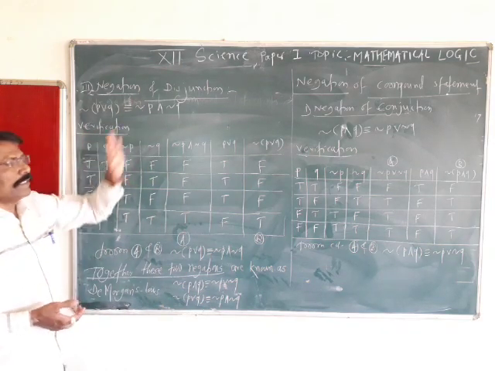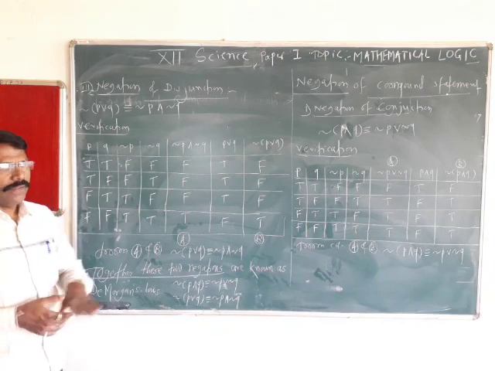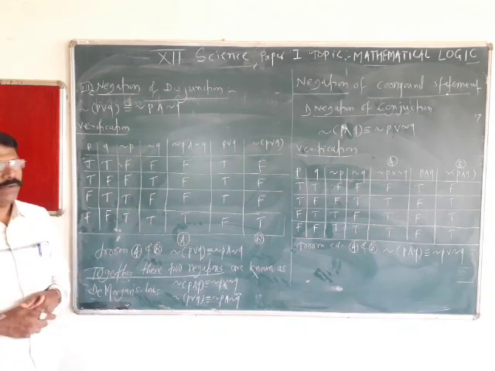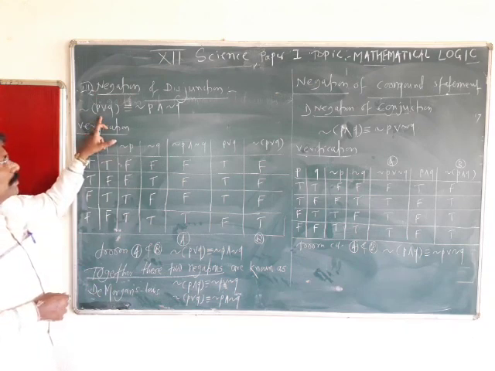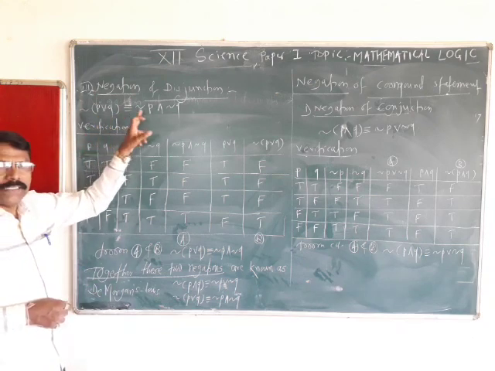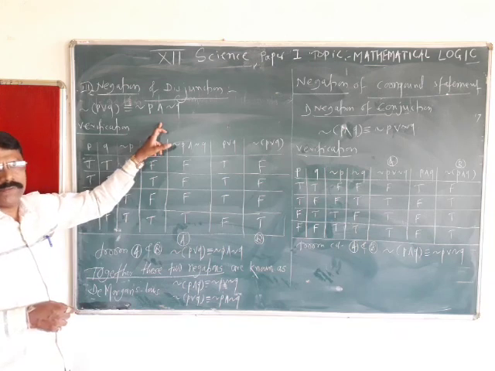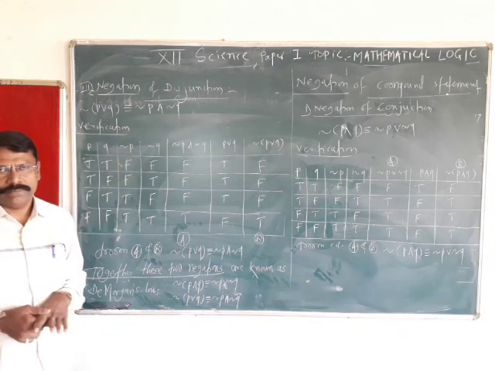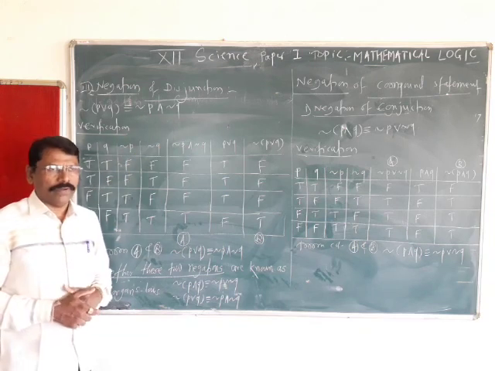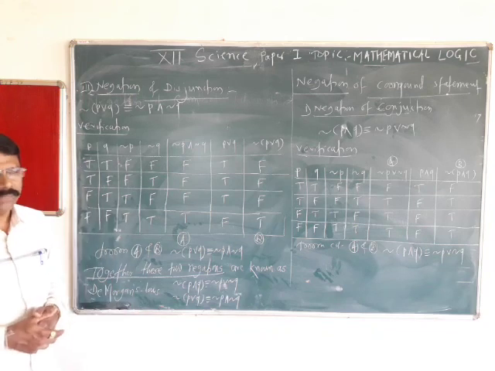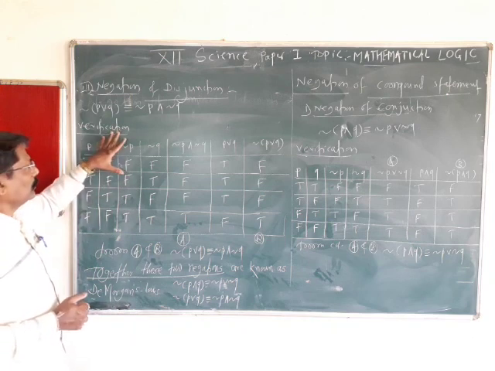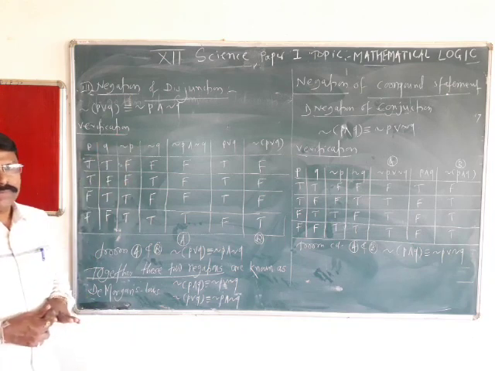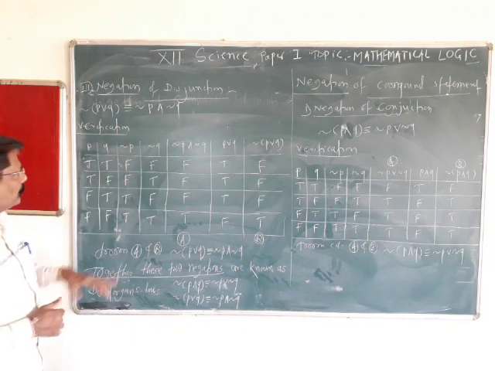Next, negation of disjunction. It is the counterpart of conjunction. Negation of disjunction is a conjunction of individual negations. That is, or becomes and, and becomes or, and negation, vice versa. We can verify with the help of a truth table.